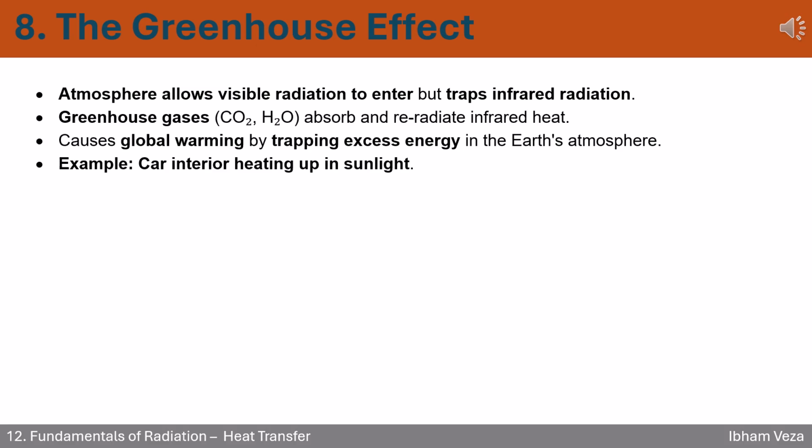It lets visible light from the sun enter, but infrared radiation, the heat, gets trapped by gases like CO2 and H2O. This trapped heat causes global warming by building up energy that can't easily escape. Focus on the simple cause-effect chain. Sunlight in, heat trapped, temperature rises. This example helps you connect radiation theory to one of the biggest environmental issues today.